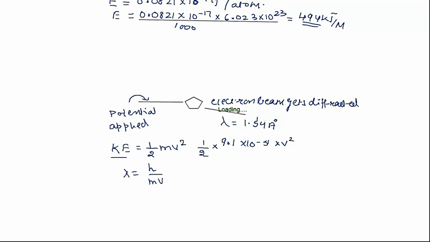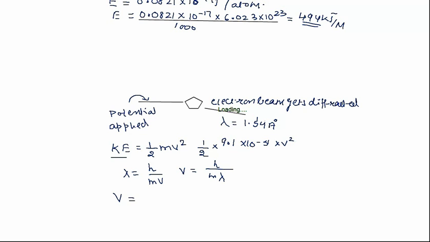Now here we know the lambda, we know the mass, we know Planck's constant. So your velocity term will be equal to h upon m lambda, right?